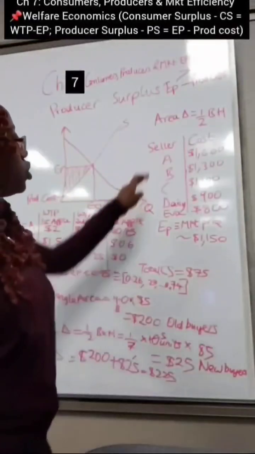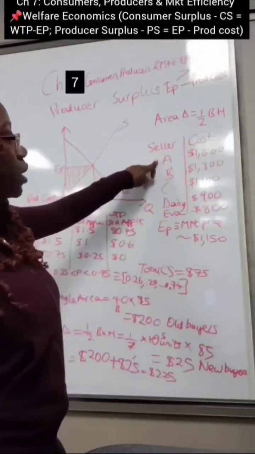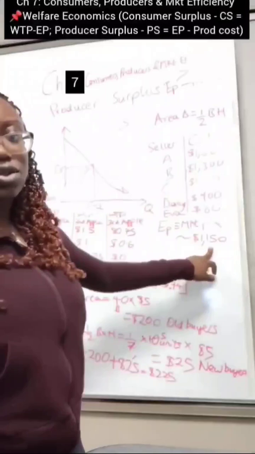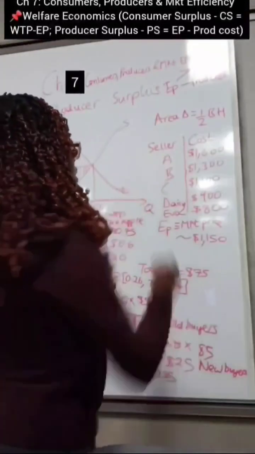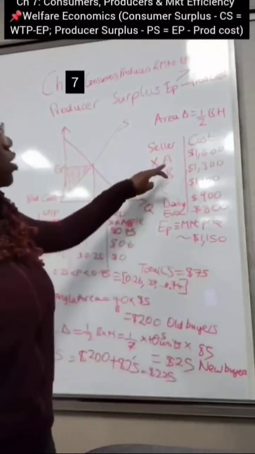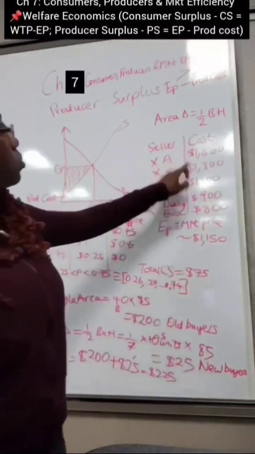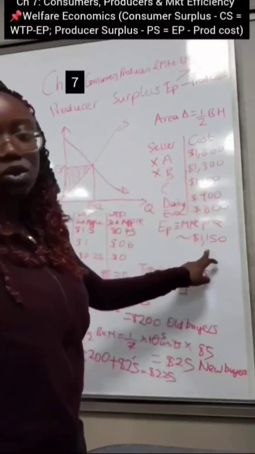So now, what do you think of seller A? Do you think seller A is going to remain in this market? He's spending $1,600 to produce the good. There's no way he's going to sell for $1,150. That's a loss, right? So seller A is out of the market. How about seller B? Seller B is also out of the market because the cost of production is more than the market price. For seller C, the cost of production is $1,100, so he's willing to sell for $1,150, right?